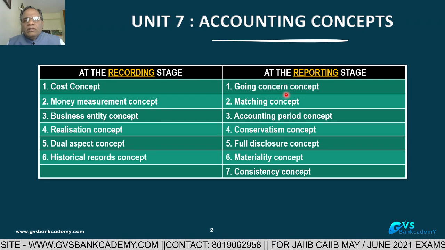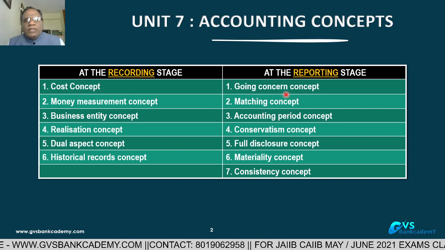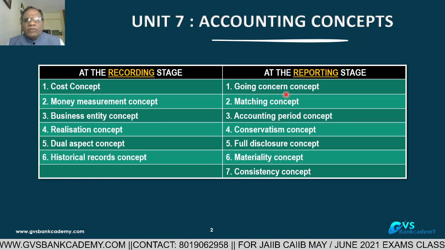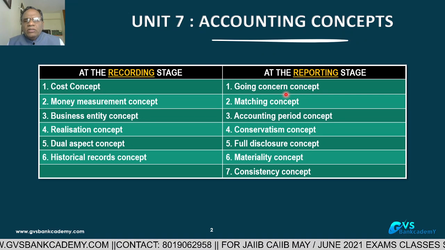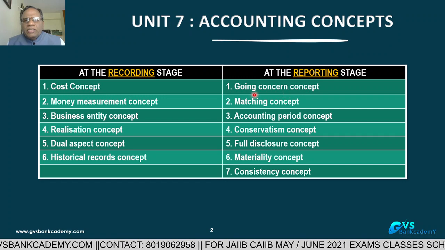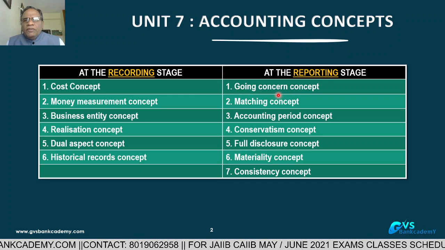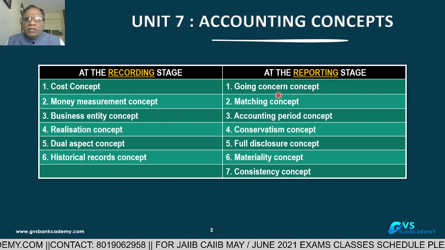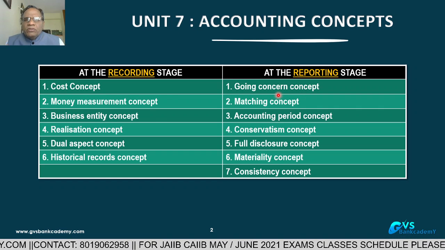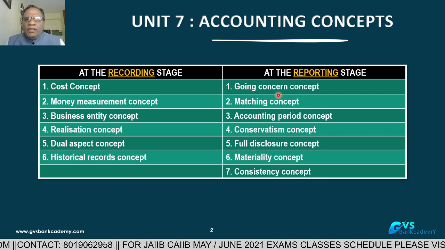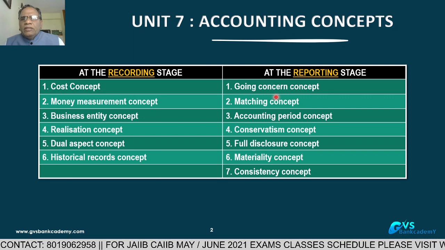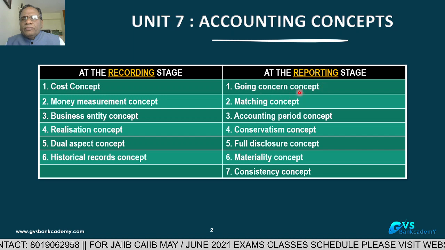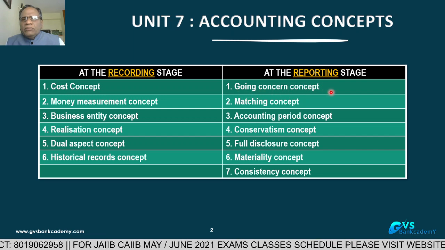Gone concern means the company is in liquidation, or the company or firm was closed, or the individual has expired. That's why going concern means indefinite future. In the coming days, the unit, the company is going to continue working indefinitely. That is the assumption. That is called the going concern concept.